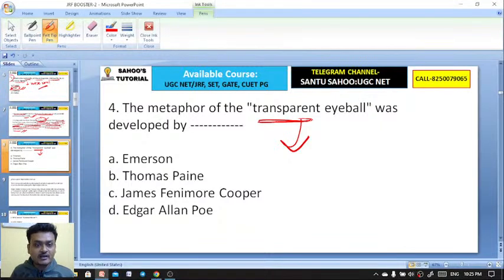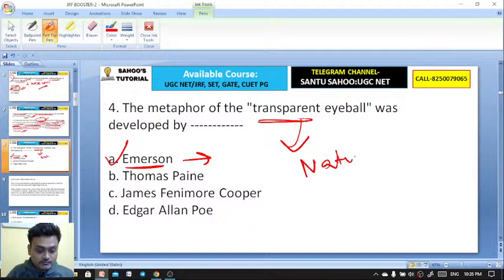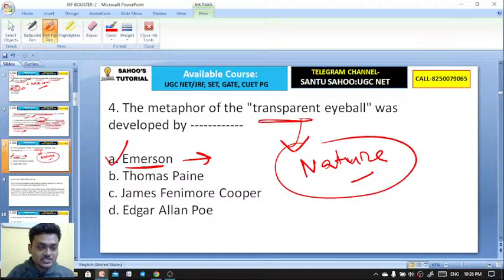The metaphor of the transparent eyeball was developed by Emerson, Thomas Paine, James Fenimore Cooper, or Edgar Allan Poe. So, what would be the right answer here? The work is actually an essay. It's Emerson, Ralph Waldo Emerson. The work is Nature. So Ralph Waldo Emerson, in his work Nature, has given this concept of the metaphor of the transparent eyeball. Well done here. So A is the right answer.